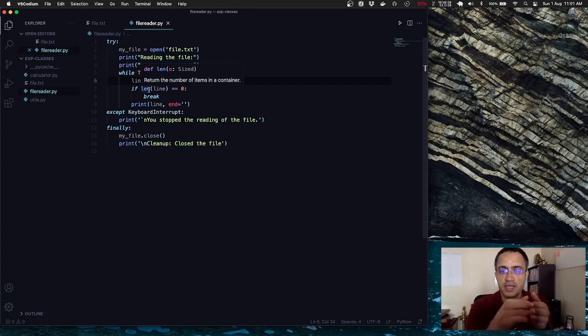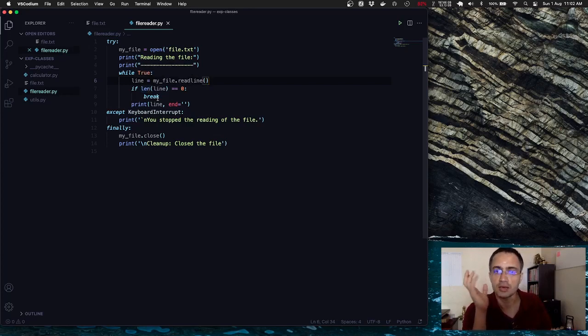So Python will read the next line and it will give me that there is no content. That will cause the length to be 0, right? And at that point I will break. Remember, this is not a foolproof program. It will work for this example, but for file reading, you will have to handle multiple scenarios. So this works for now, and that's all I require for my example.